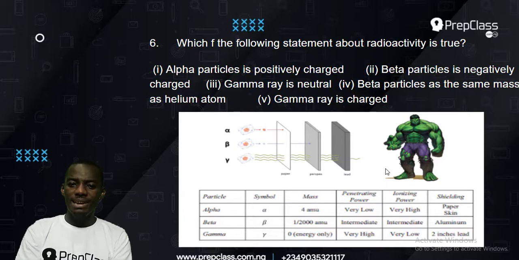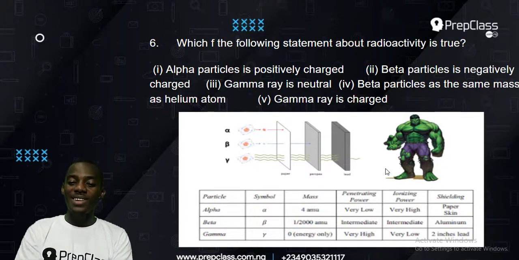Now what we have there is you can see the green guy. Do you remember that guy? The Hulk. According to the story, the Avengers movie, the Hulk came from gamma radiation. He was exposed to too much gamma and he became the Green Hulk that we all know, the Smash guy. Okay, good. So this guy represents gamma. I just kept him there for gamma radiation, don't mind me. Okay, good. So let's talk about alpha, beta, and gamma.